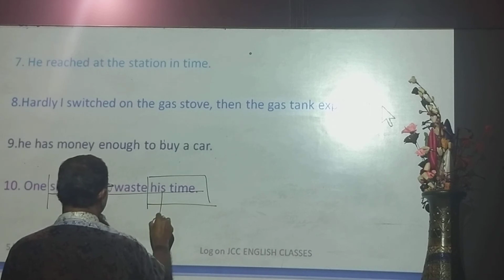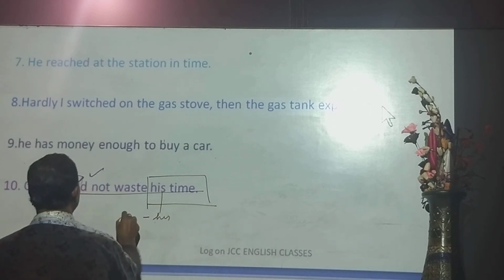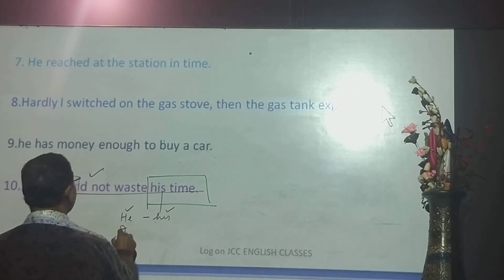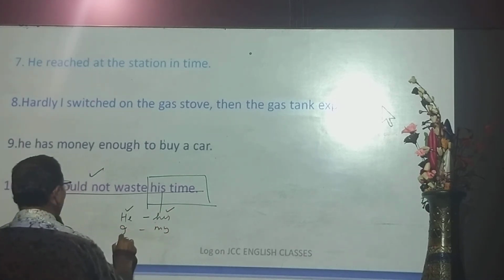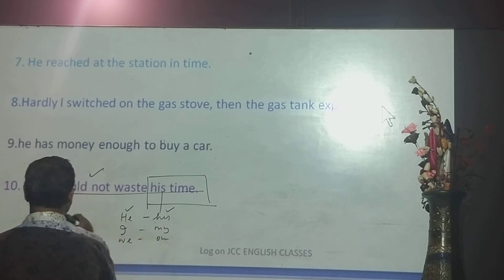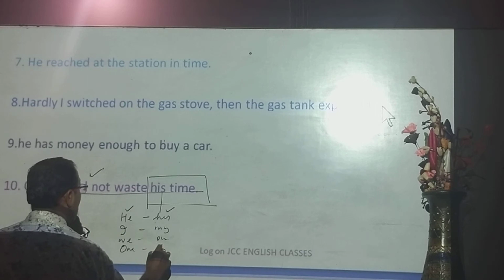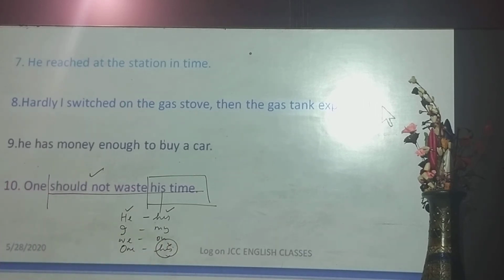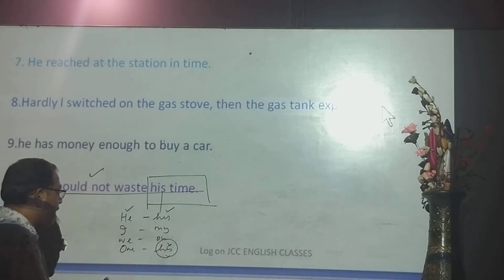Look at the word his. It is derived from he. When he is the subject, you can use his. When I is here, you can use my. When we is here, you can use our. But when one is the subject, how can you use his here?